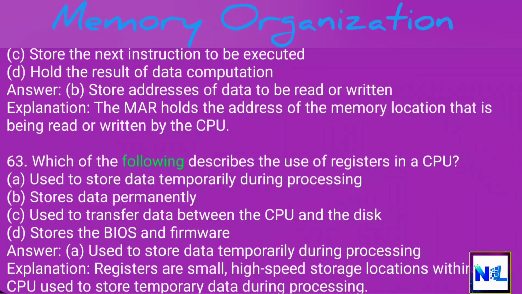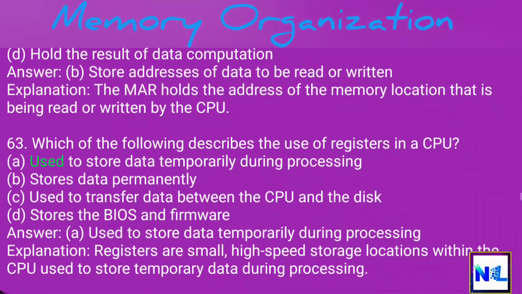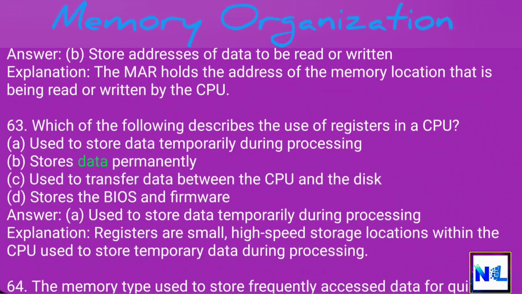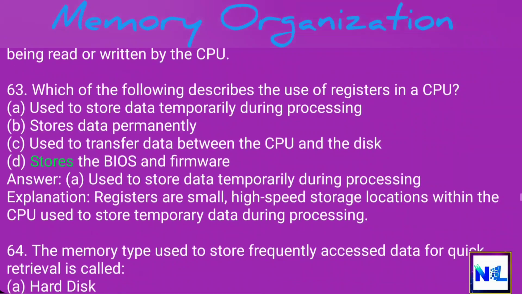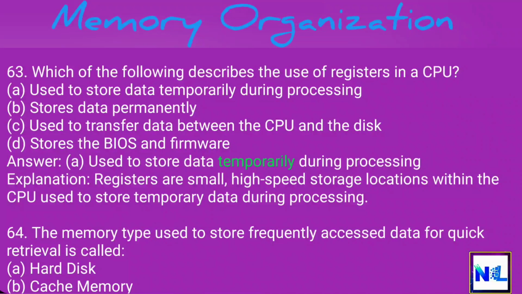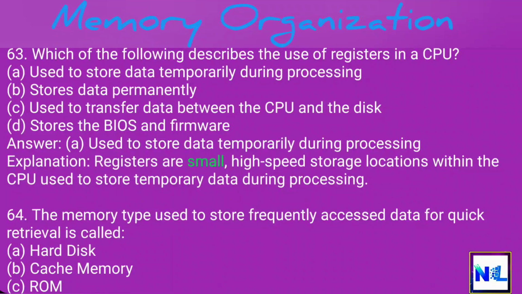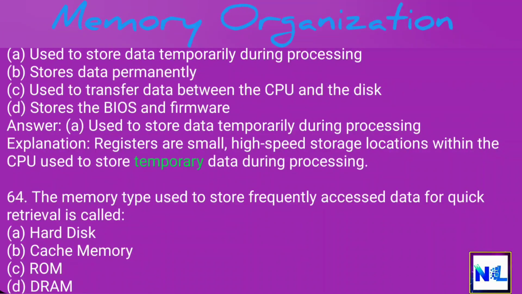63. Which of the following describes the use of registers in a CPU? A. Used to store data temporarily during processing. B. Stores data permanently. C. Used to transfer data between the CPU and the disk. D. Stores the BIOS and firmware. Answer. A. Used to store data temporarily during processing. Explanation. Registers are small, high-speed storage locations within the CPU used to store temporary data during processing.